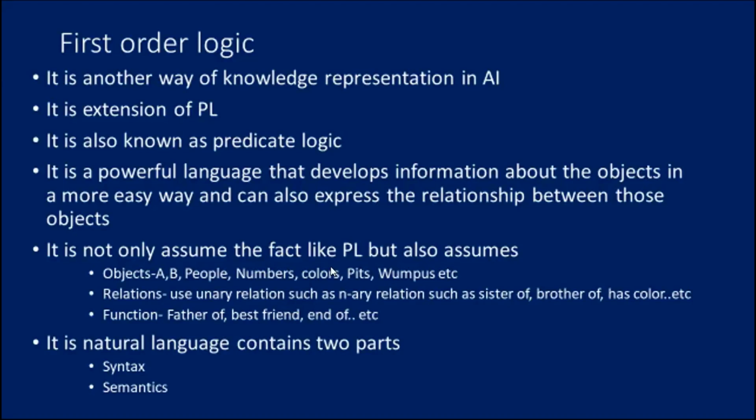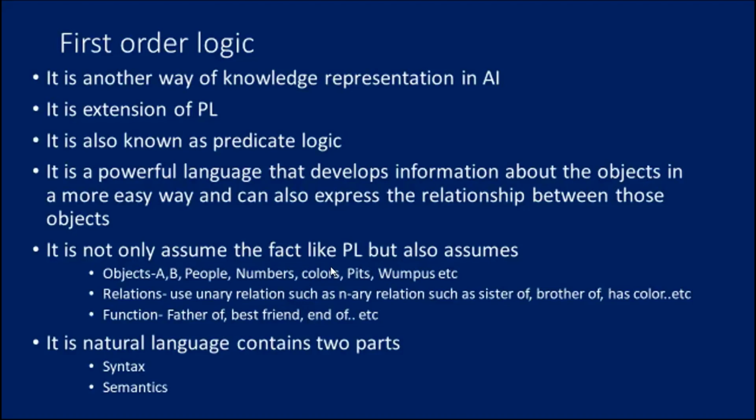First order logic is another way of knowledge representation in artificial intelligence. It is an extension to propositional logic. First order logic is sufficiently expressive to represent natural language statements in a concise way. First order logic is also known as predicate logic or first order predicate logic. It is a powerful language that develops information about objects in an easier way and can also express the relationship between those objects.